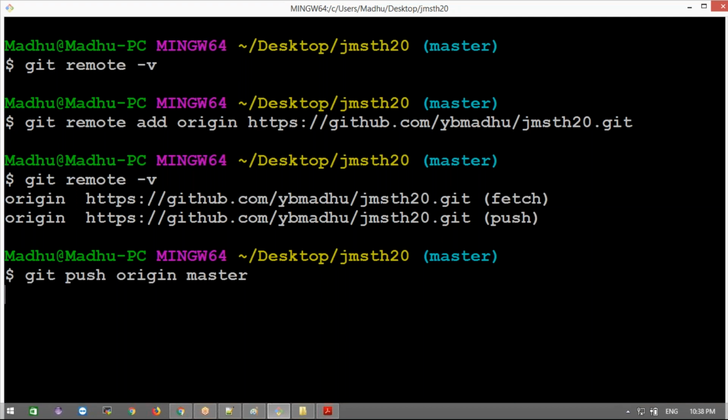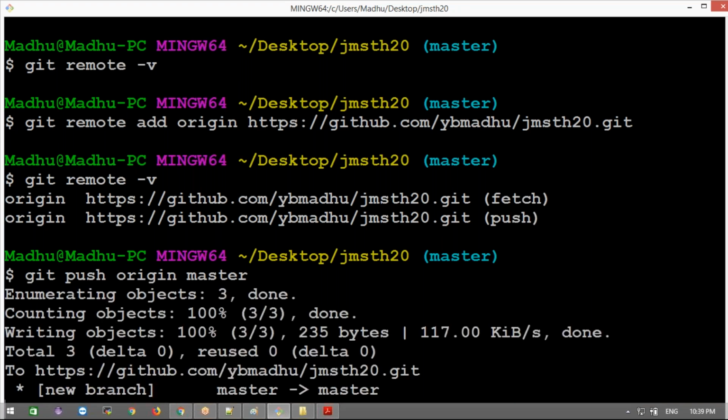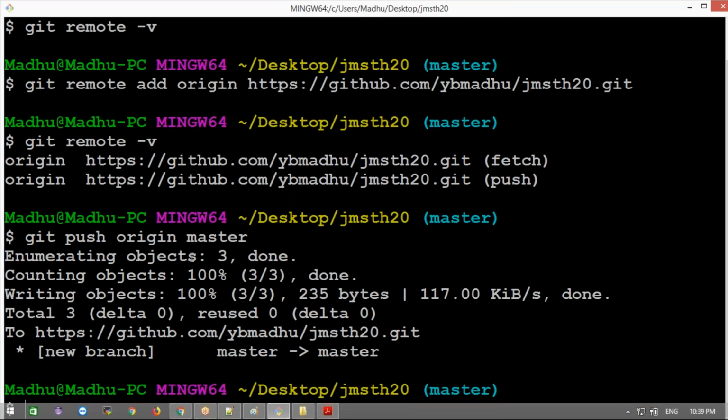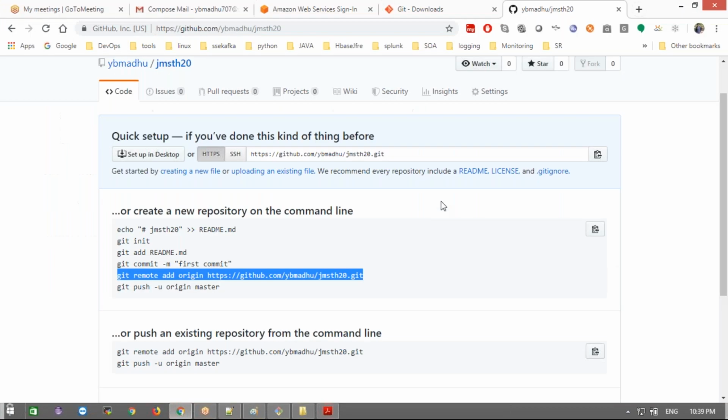Yes, it will ask you for a username and password, but for me it won't ask; I'll tell you why later on. I set up SSH authentication, passwordless authentication, from my GitHub to my local system. It will ask you for your GitHub username and password, whichever you created on GitHub. Now we can refresh this.